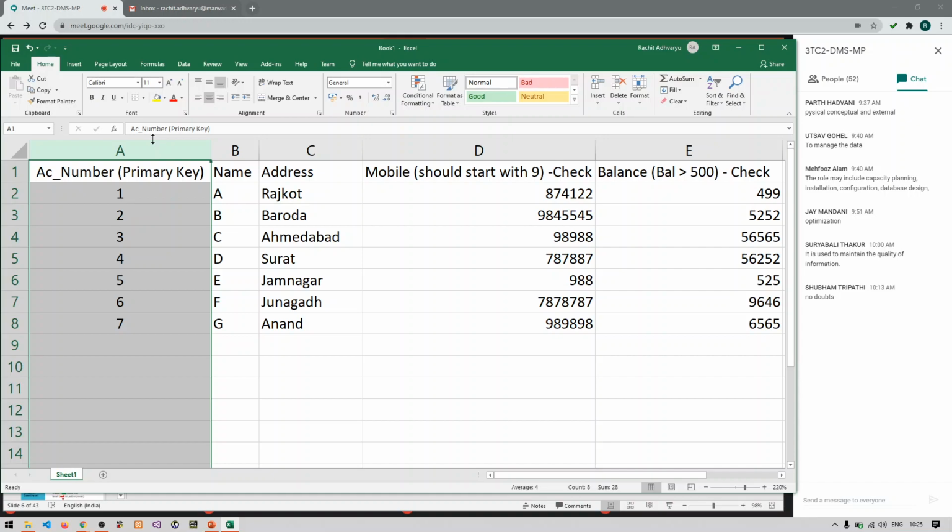Clear with this, guys? What is unique key? What is primary key? Or any doubts or repetition required?